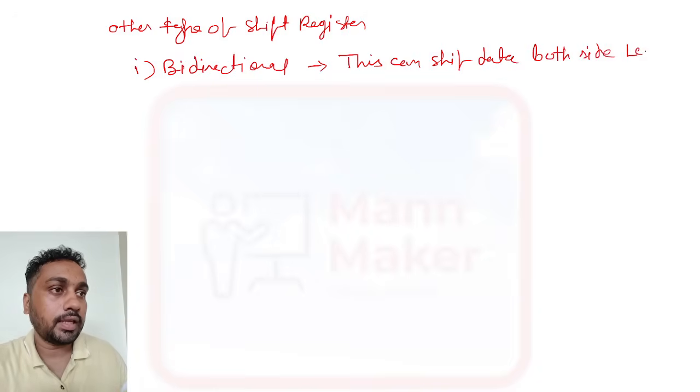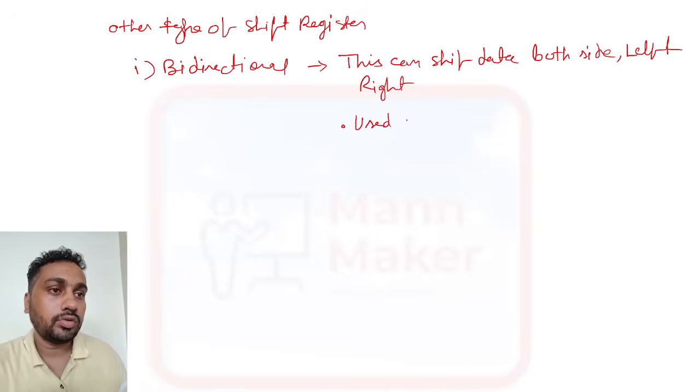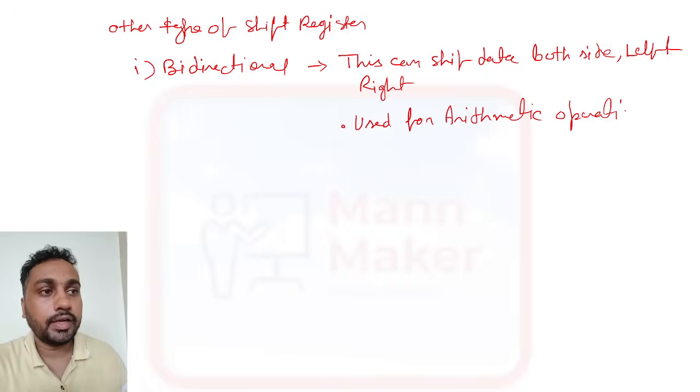Both sides means left and right. It can shift the data left and right, and it is used for arithmetic operation.